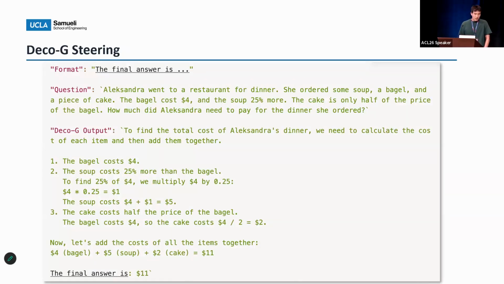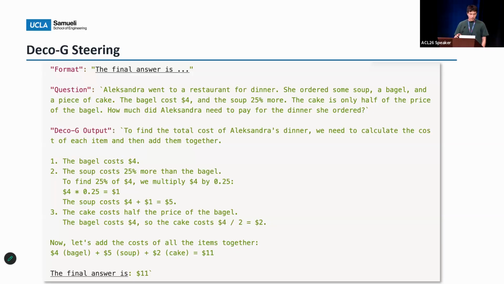Okay, so far I've described how FEM look-ahead works, and let me show an example of how it actually steers the generation process. Here is an example of a math problem, and it's asking for the cost of Alex's dinner. Notice that we require the template, "the final answer is blah, blah, blah," to be generated.